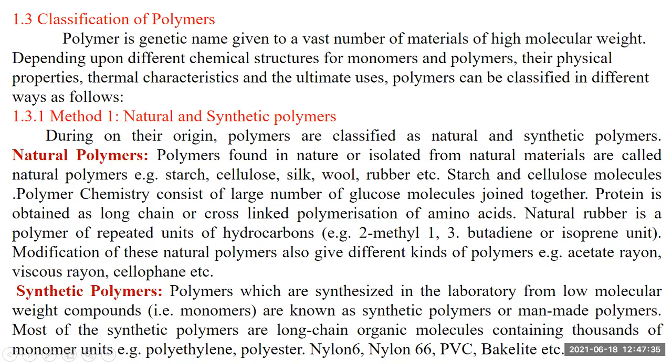Examples are polyethylene, polyester, nylon 6, nylon 6,6, polyvinyl chloride (PVC), and bakelite.